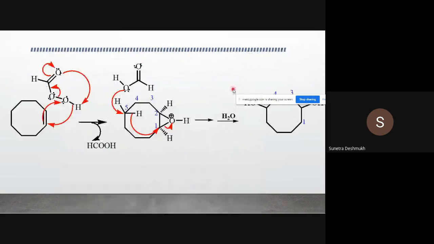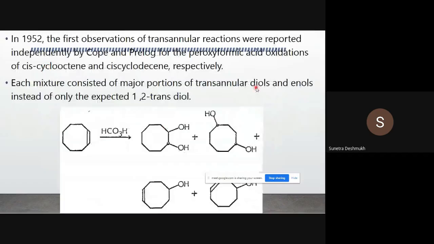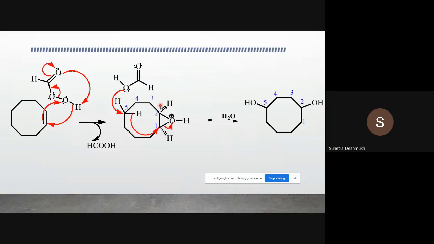So we'll see one reaction of this now. On the previous slide we have seen this diol is normal. How do we get 1,4-diol by oxidation reaction of this olefin? We'll see what the mechanism is.